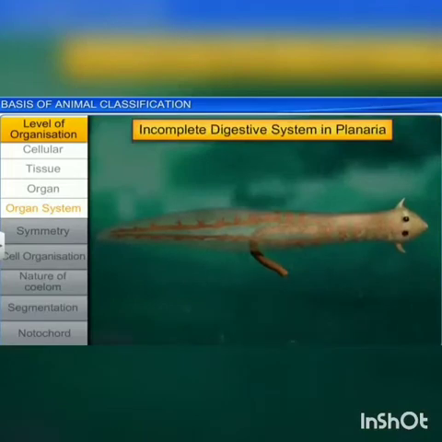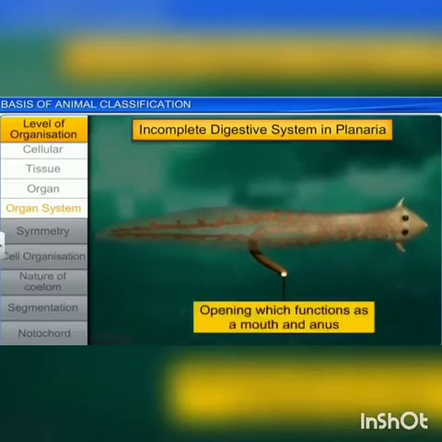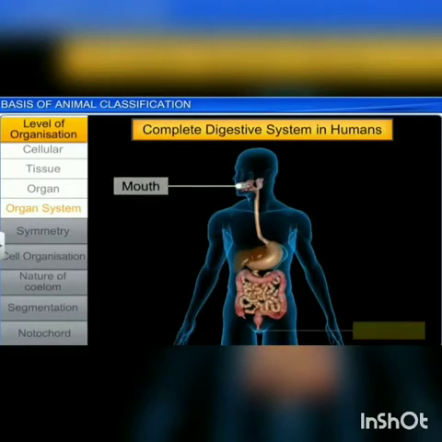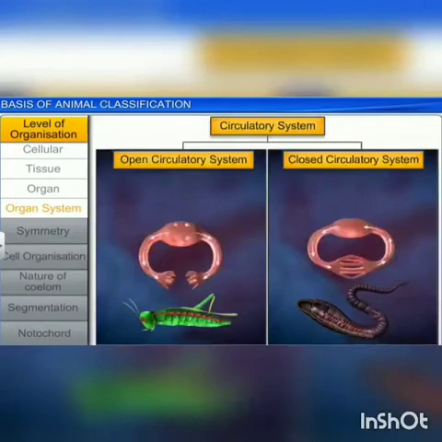Incomplete digestive system is seen in planaria, where the mouth and anus serve as a single opening, whereas in man the complete digestive system has mouth and anus with two different openings. Circulatory system is also divided into two, open and closed circulatory system.